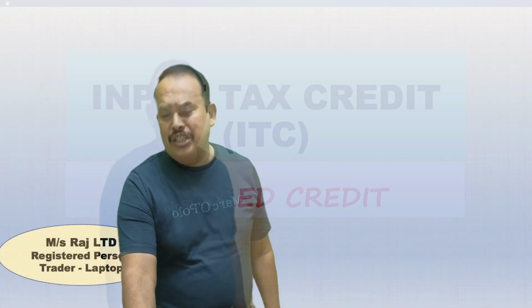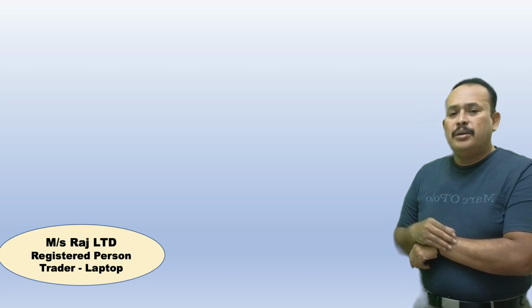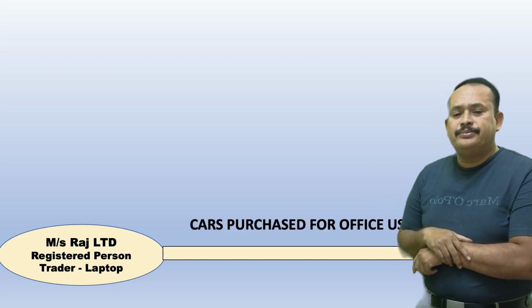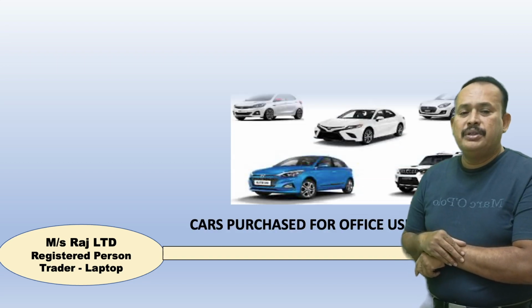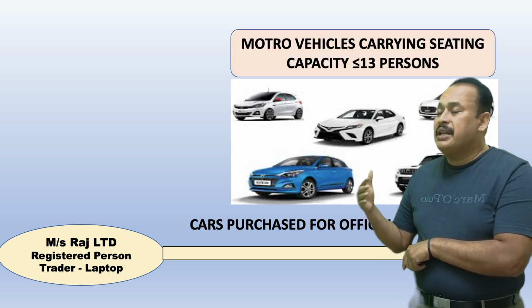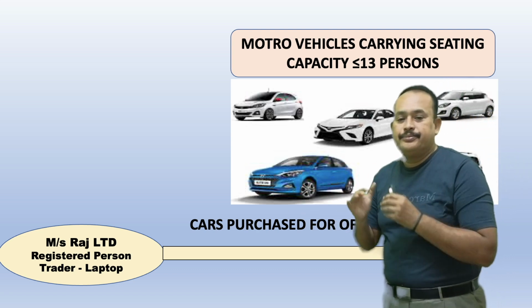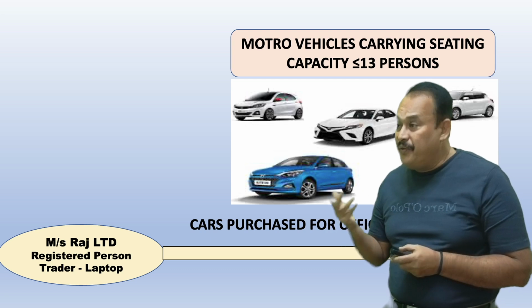Presenting here, assume a scenario: Raj Limited, a registered person, is a trader in laptops, that means buying and selling of laptops. Raj Limited purchased vehicles with seating capacity less than or equal to 13 persons, including driver. Cars purchased for offices only.